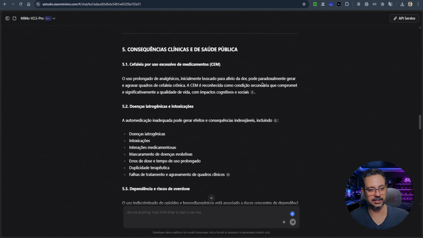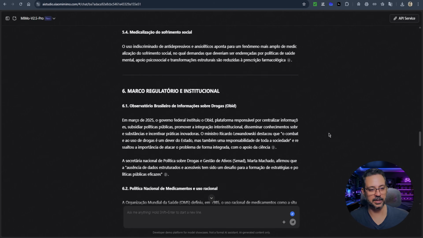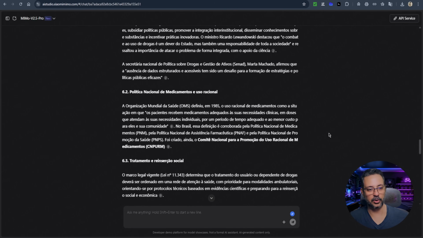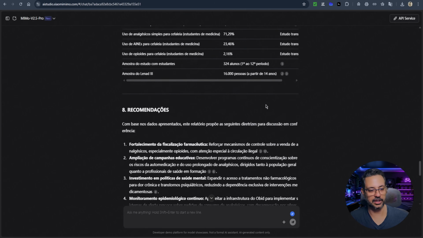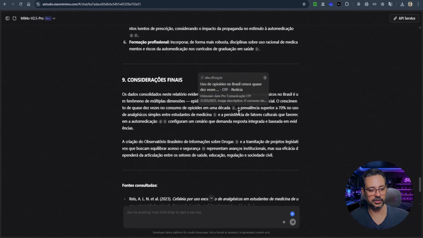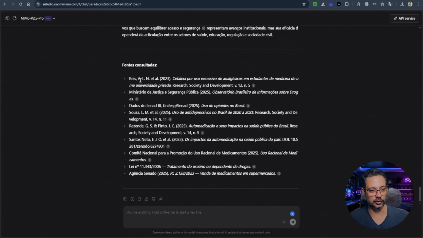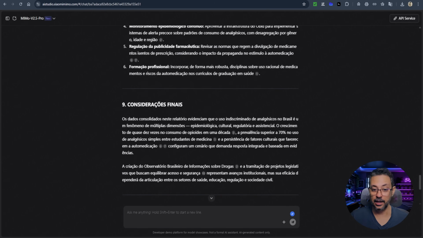It included the references here. Consequences for public health, regulatory framework, national medicines policy, and the rational use of medicines. Summary of consolidated data, recommendations, final considerations, and here it provided the sources consulted. I have 1, 2, 3, 4, 5, 6, 7, 8, 9 sources, so the results are very similar. They even went online. They used reliable sources, and they produced very similar reports, formatted the way I asked.